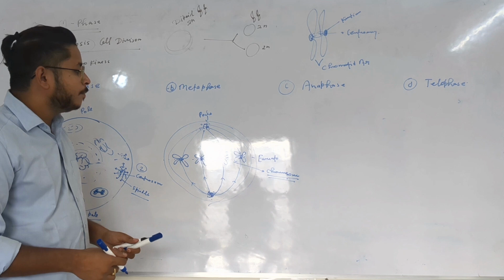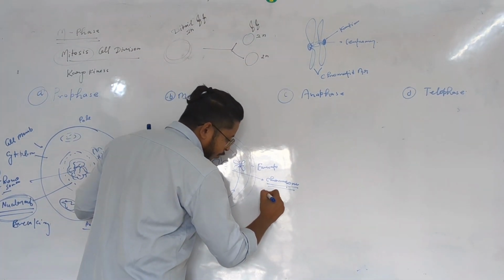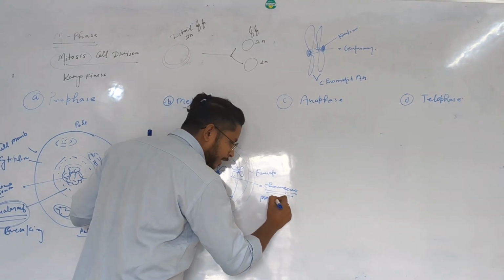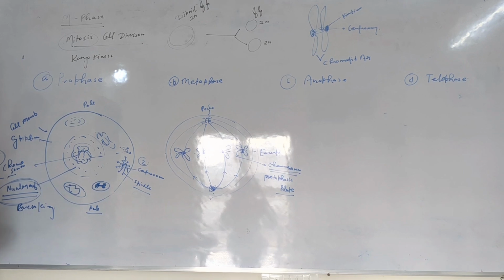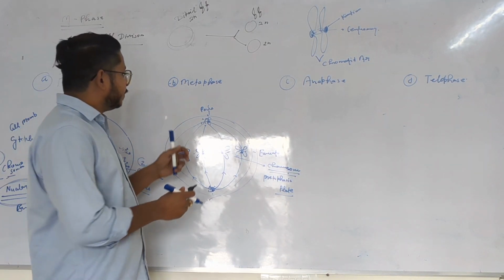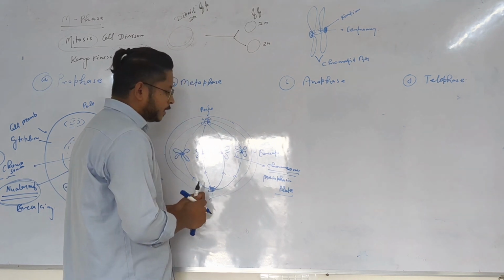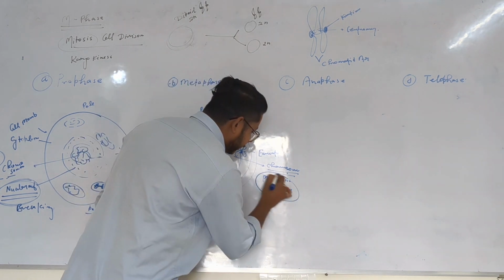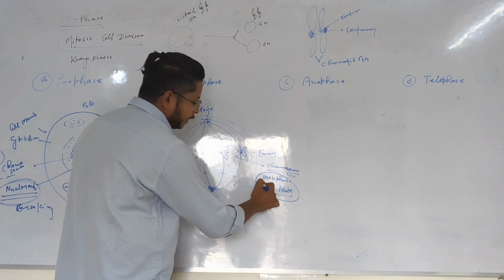In metaphase, a plate forms there, and that is called the metaphasic plate. The chromosomes are arranged over the metaphasic plate. So in the metaphase, all the chromosomes present in the cell get arranged at a single equator, called the single metaphasic plate.